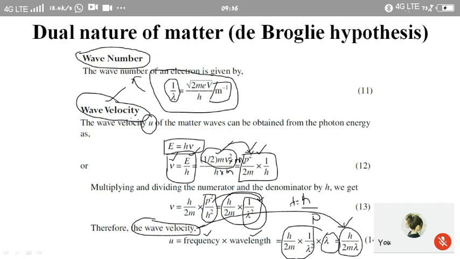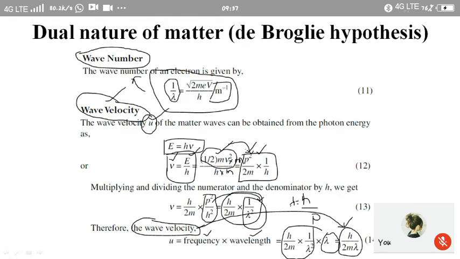If u is the velocity of the wave, we know that the energy of the particle is given by h nu. Therefore, nu is equal to E by h. Since the particle is in motion, the energy should be equal to the kinetic energy of the particle, so half m v square by h. Now multiplying the numerator and denominator with m, we get m square v square by 2m h.